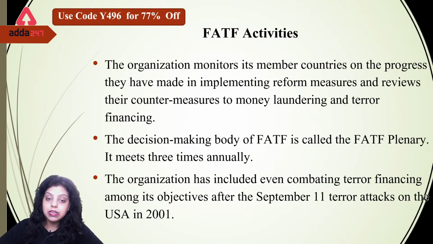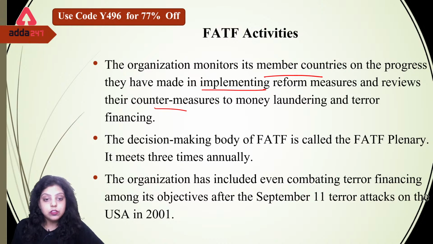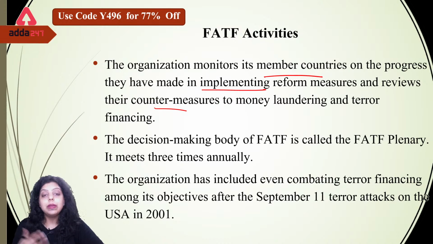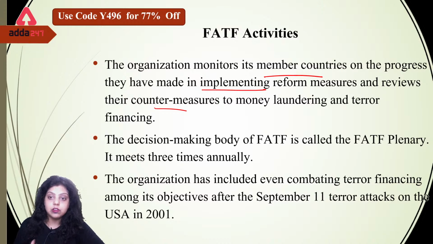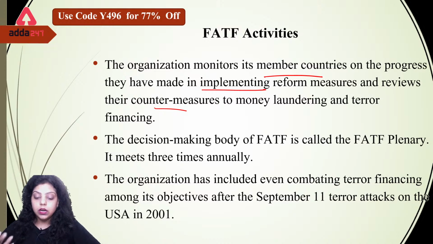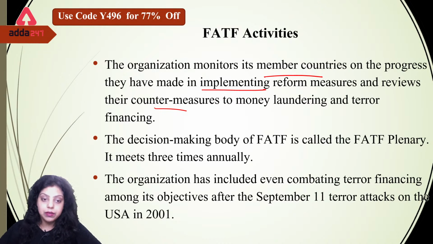Now, what are the activities of FATF? The organization monitors its member countries on the progress they have made in implementing reform, and reviews their countermeasures to money laundering and terrorism funding. The first activity performed by FATF is that it monitors whether the member countries are following the norms or not, and what progress they have achieved after following the norms of the FATF. Also, how many norms are implemented by these countries, and after how much time they are introducing reforms in the norms. All of this is monitored and investigated by the FATF.